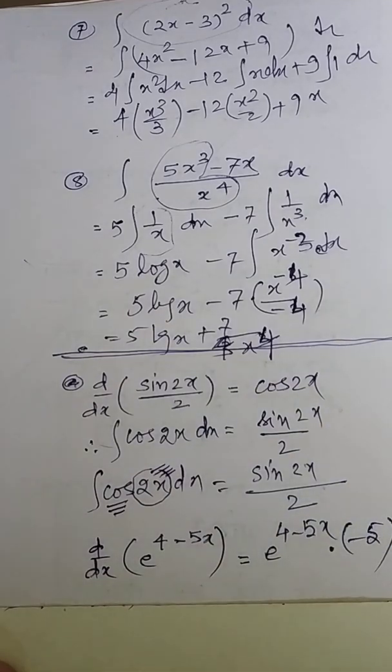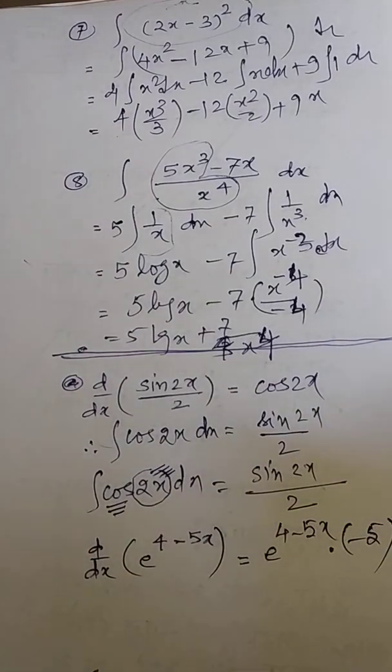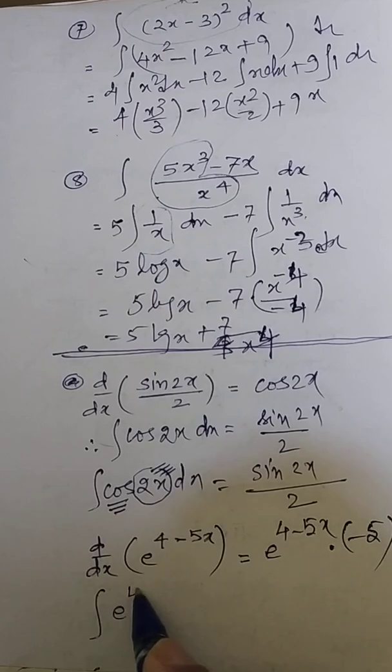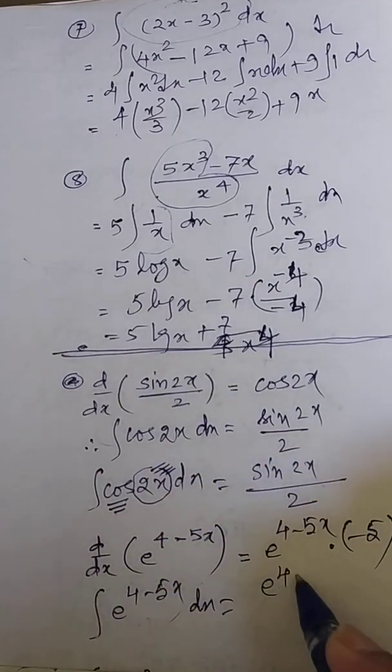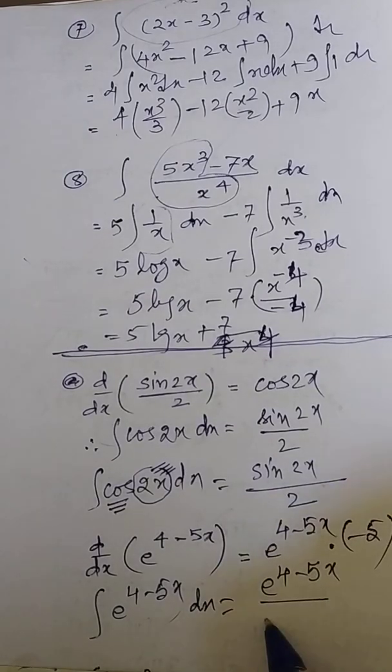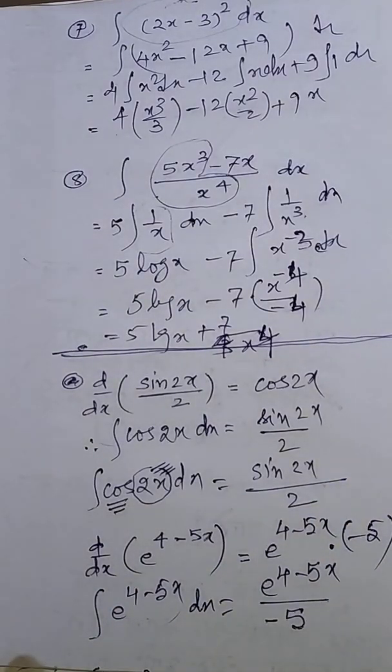In differentiation it is multiplied. Now if I am asking what is the integration of e raised to power 4 minus 5x, then the e raised to power x formula gives e raised to power x as it is, divided by what? Minus 5, divided by minus 5.